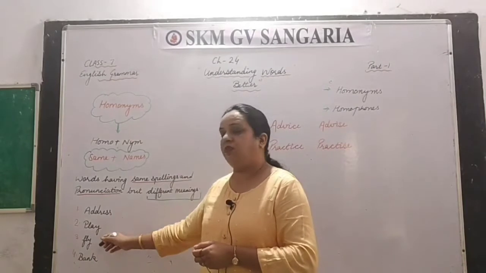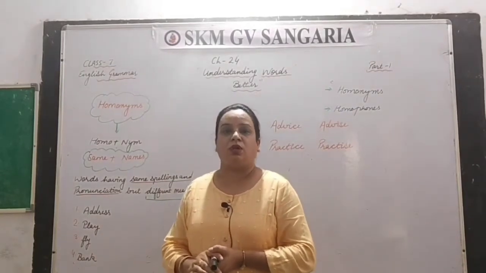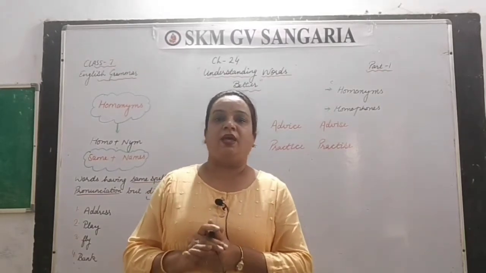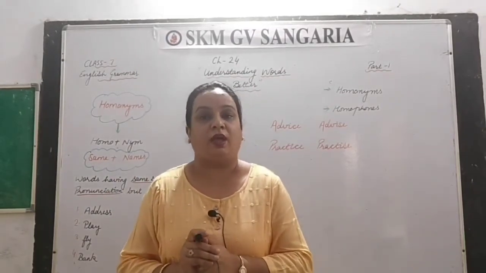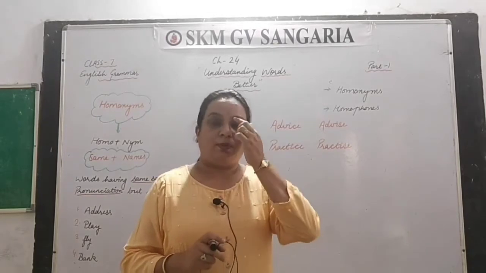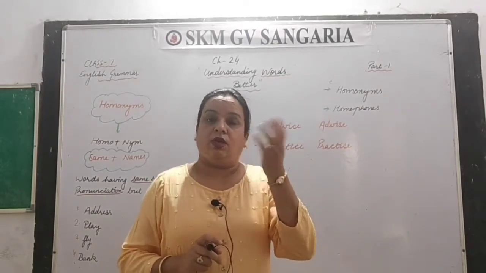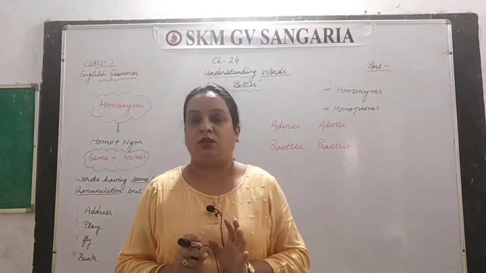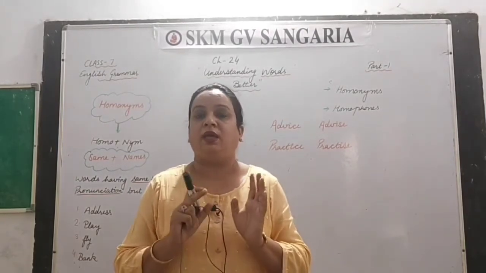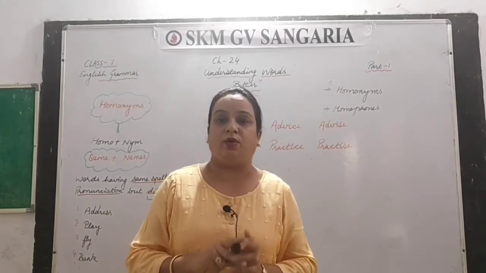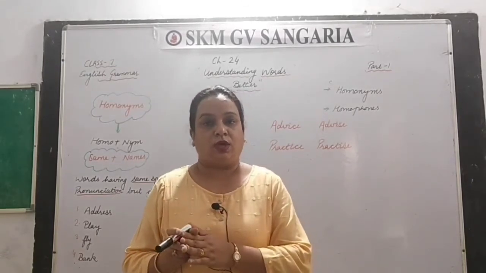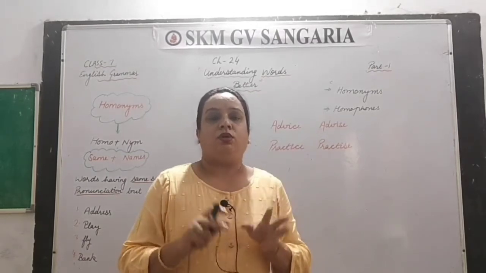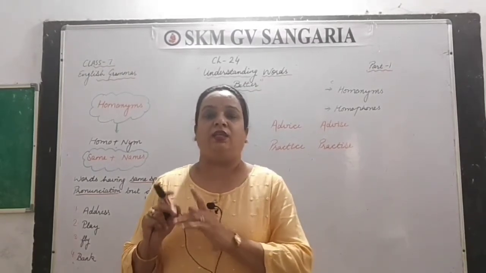Third word we will take here, fly. Fly is what? F-L-Y, fly. Fly is an insect also, and fly is a verb also, like birds fly. So when I talk about fly, the insect, okay, a fly sat on my hand. Clear? A fly sat on my hand. So there I am talking about an insect. Okay, spelling is the same, F-L-Y, fly. And when I talk about birds fly in the sky.